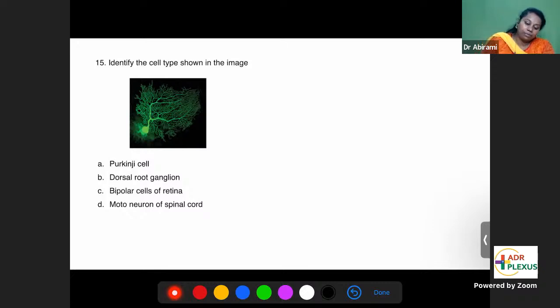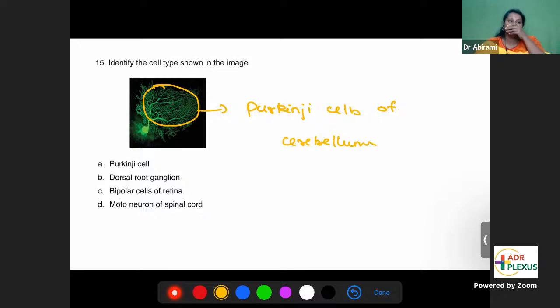Identify the cell type shown in the image. This is a repeat question. A histology image was given, and look at the cell. You can see a neuron here. It's very clear that it's a neuron. Can you see the diffuse arrangement of dendrites? One dendrite is giving rise to many dendritic processes. Such a diffuse arrangement of dendrites is very typical of Purkinje cells of cerebellum. The answer is A, Purkinje cell of cerebellum.